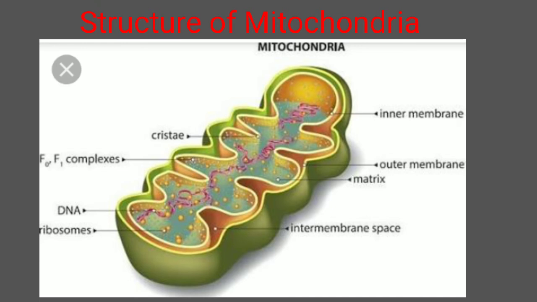Then towards the inner part of the inner membrane, you will find the matrix. The matrix is a jelly-like substance, and as it is present inside the mitochondria, it is called the mitochondrial matrix. It contains proteins, lipids, ribosomes, RNA, DNA, etc.